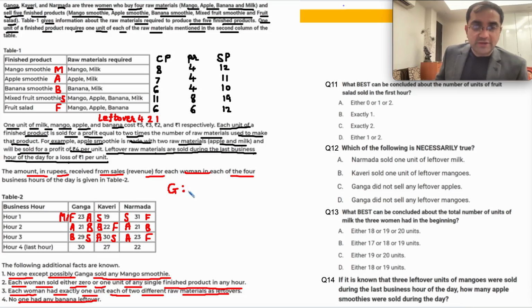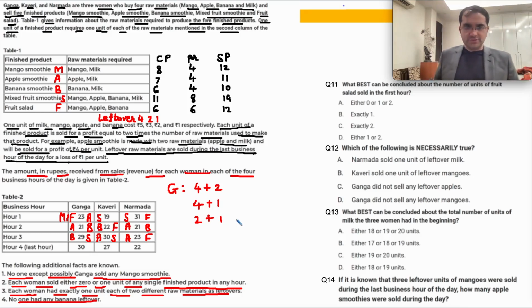So exactly 1 unit of 2 values. You can have 4 plus 2, or you can have 4 plus 1, or you can have 2 plus 1. 4 plus 2 or 4 plus 1 or 2 plus 1 for each person: Ganga, Kaveri, Narmada.